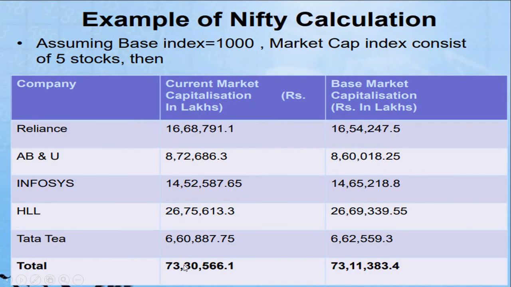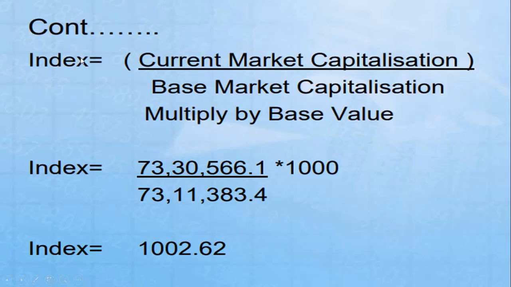The total amount we have written here is 73 lakh 30,566 as the current market capitalization, and 73 lakh 11,383 as the base market capitalization. How do we find the index? Nifty index is equal to current market capitalization divided by base market capitalization, multiplied by base value. This is the formula for Nifty calculation.